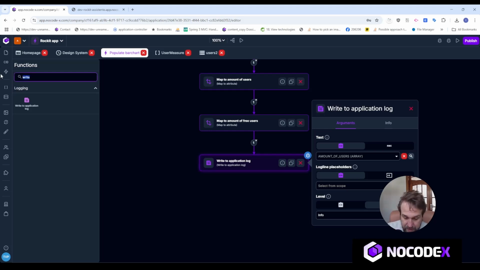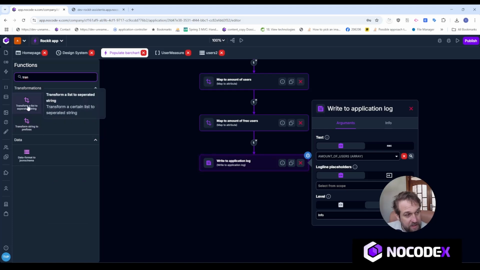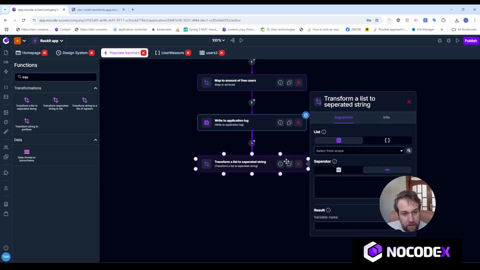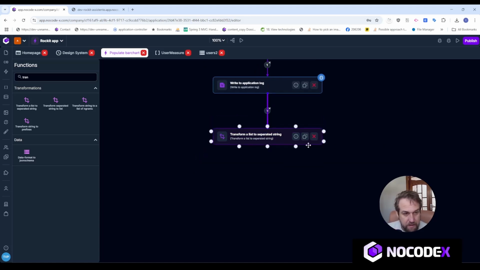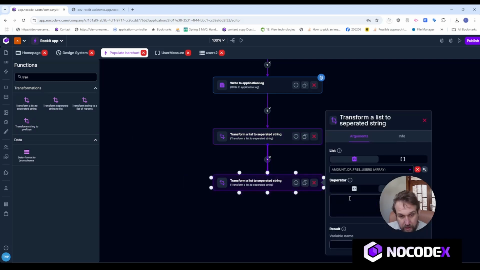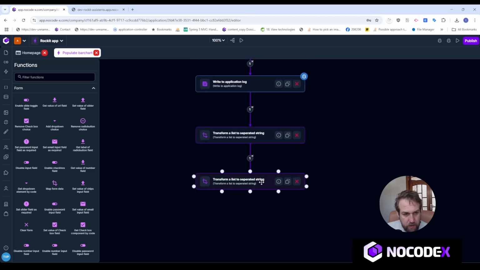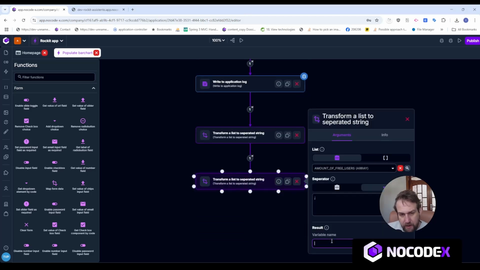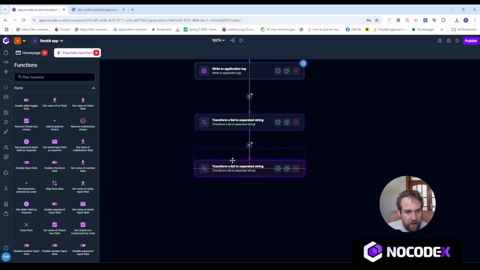So let's do that. I can use the transform a list to separated string function for that. I choose the list that I've created and I choose semicolon as the separator, and then I'll just rename it to exactly the same name, which will then overwrite whatever we had in the variable scope. And then I'll do that again for the amount of free users. So like this, semicolon, and amount of free users like that. Okay, amount of free users.